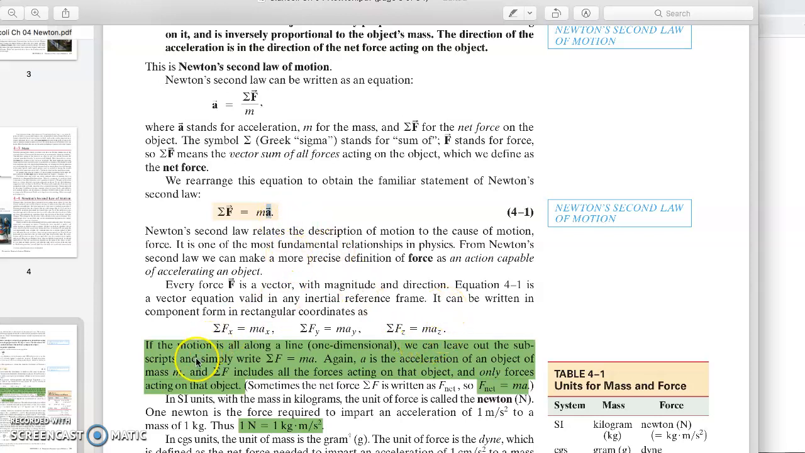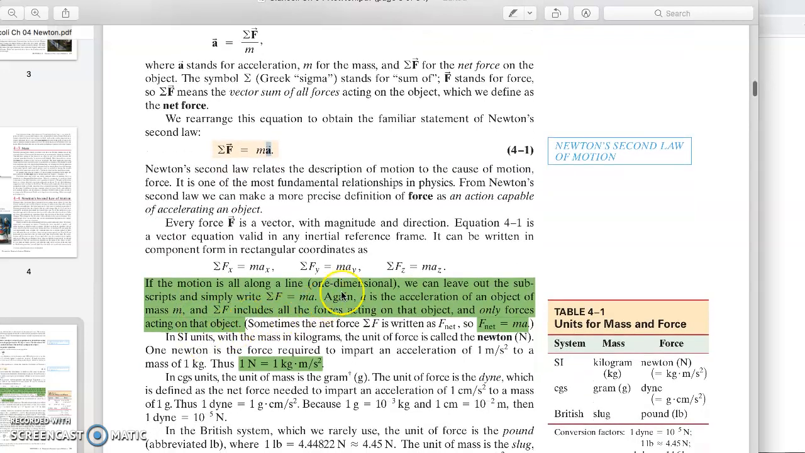Now, if the object is moving along one dimension, it means we have a surface and the object is moving left or right, or even up or down. We are considering this motion as one-dimensional motion. We can simply leave out, first of all, okay, let me say that again.